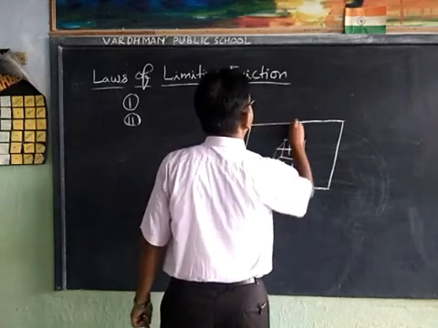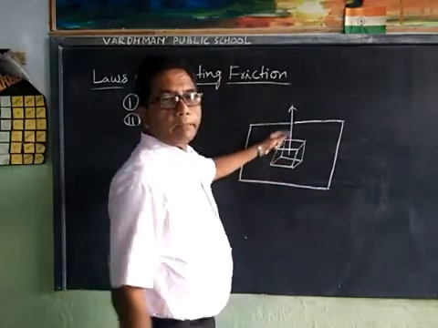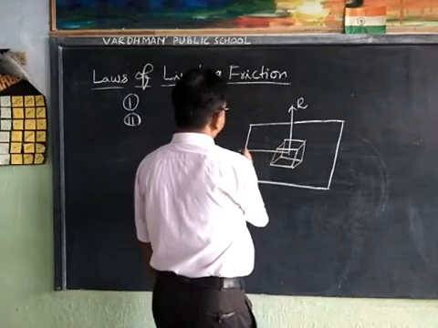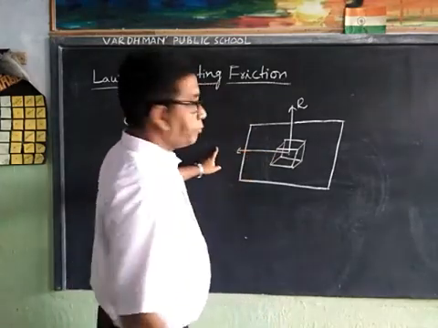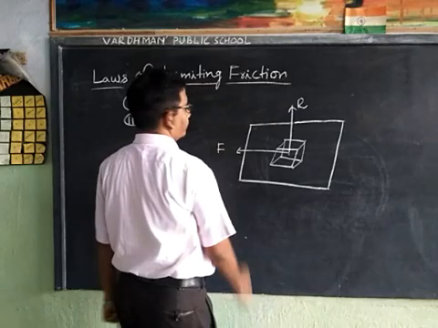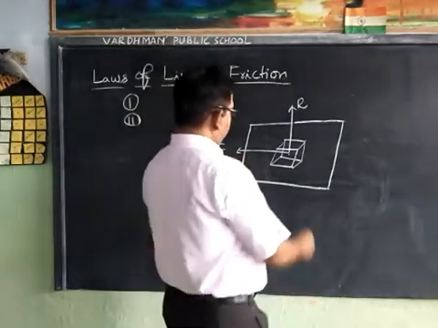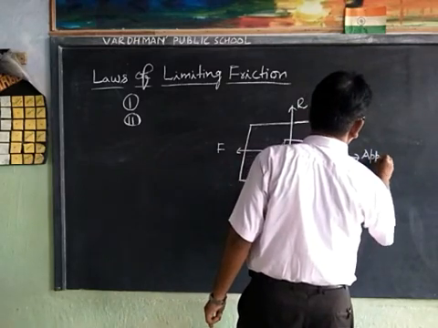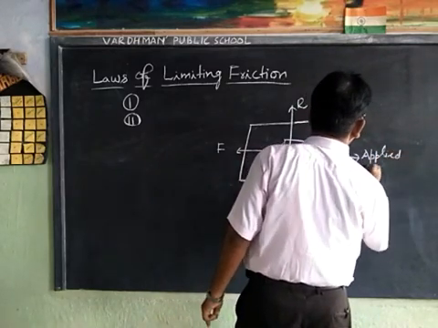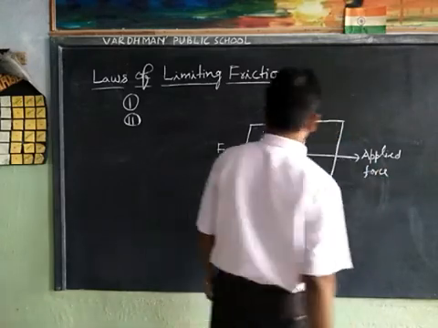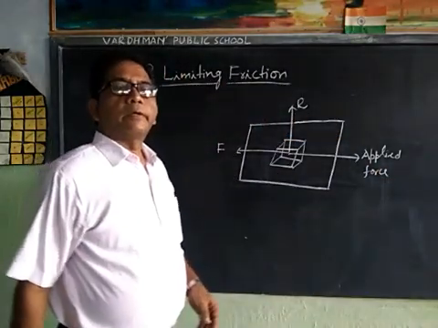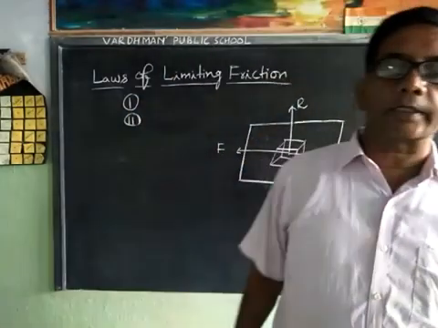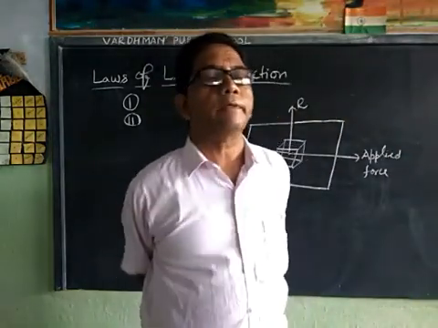Suppose this is our normal reaction, capital R, this is force of friction, and this is applied force. I have told you the force of limiting friction is directly proportional to the normal reaction.